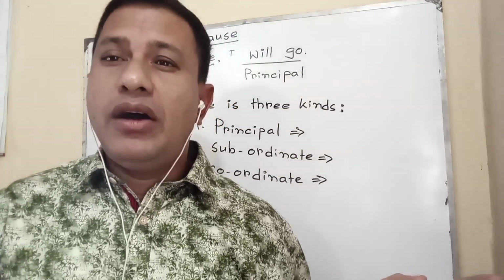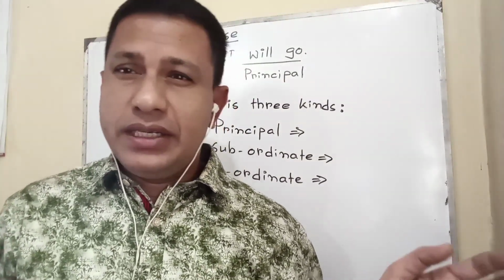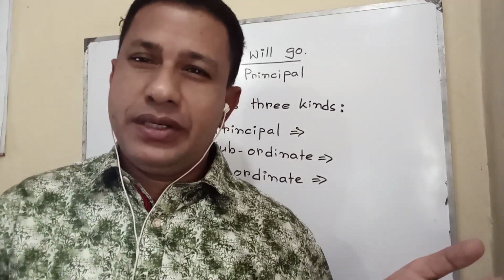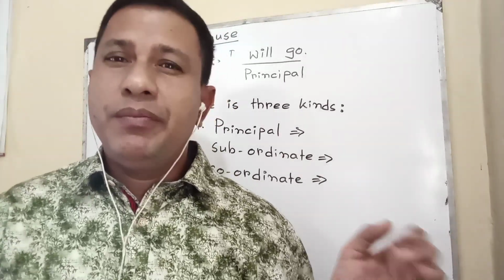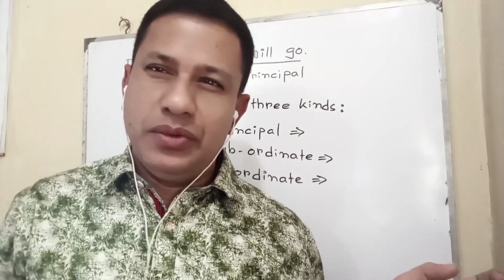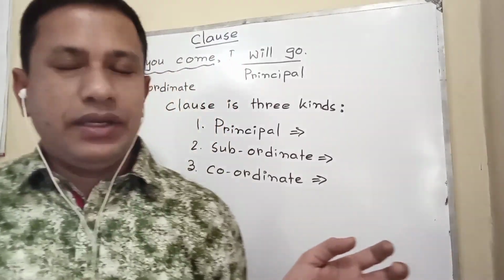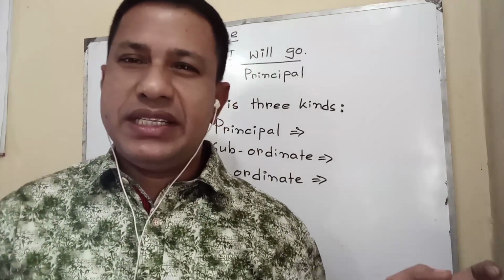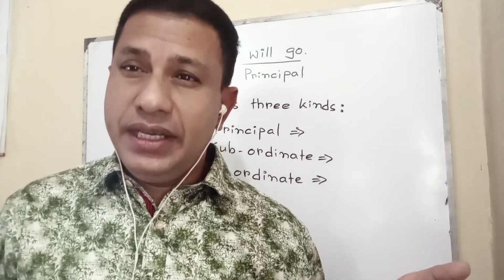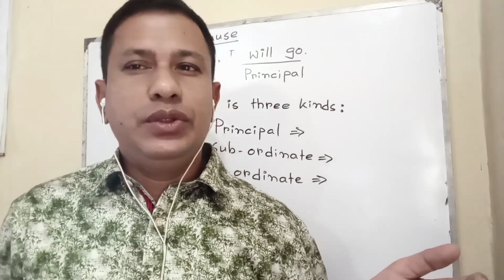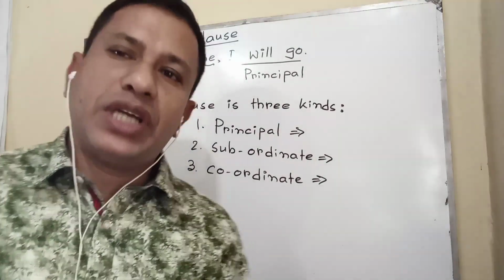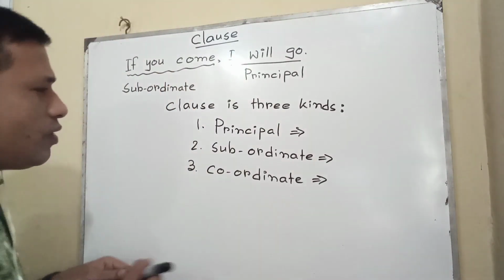If you feel that it is becoming very difficult, then you should watch the video time and again, because clause is very important and a little bit difficult too. It is not so easy to understand so quickly. I think that in that case you will understand well. If I get time, I will try to explain more.